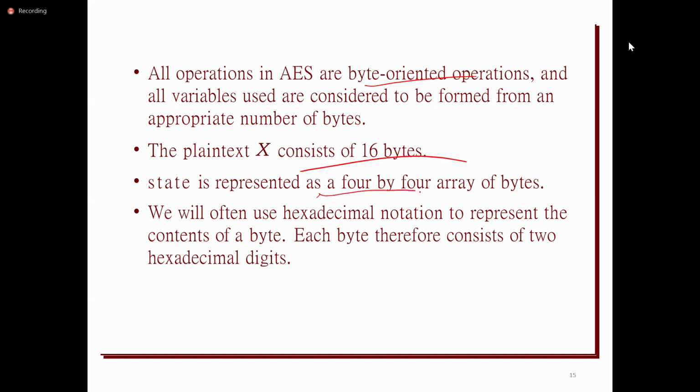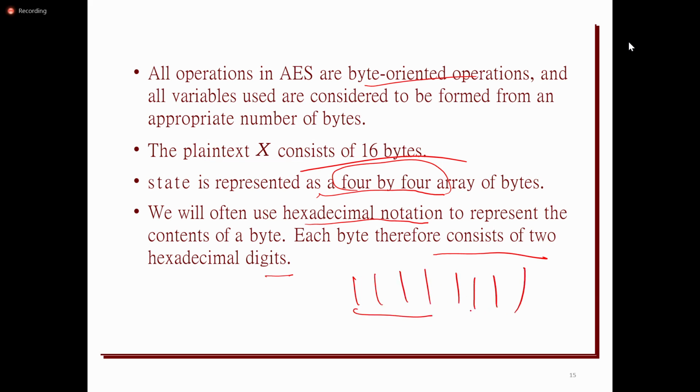Mainly it will be represented in a 4x4 array format. It uses hexadecimal notation, so it requires 2 hexadecimal digits. Why? Because there are a total of 8 bits. In order to represent the first 4 bits, the maximum is F. For the second 4 bits, the maximum is F again. That is why it requires only 2 hexadecimal digits.